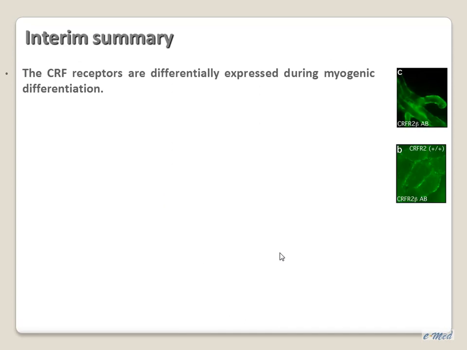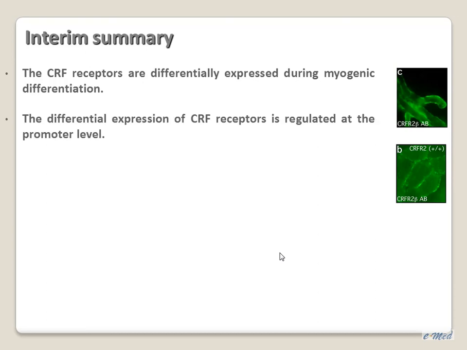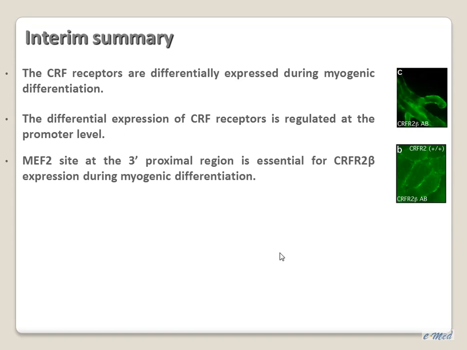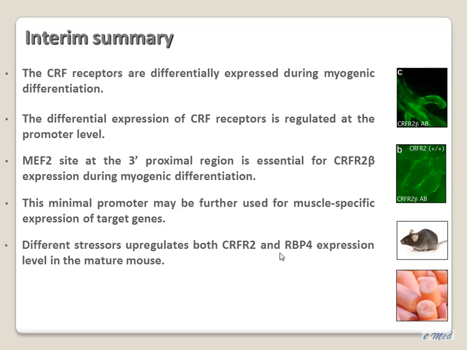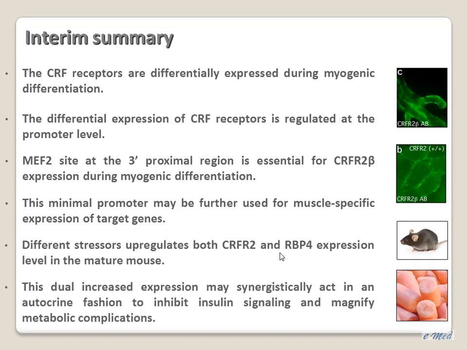To conclude this part, we saw that the CRF receptors are differentially expressed during myogenic differentiation, and that this differential expression is regulated at the promoter level, and we showed the significance of the MEF2 recognition site at the 3' proximal region. We may suggest that this very short promoter may be further used for muscle-specific expression of target genes. In the mature mouse, we saw that different stressors modulate the expression of both CRF2 and RBP4, and this dual increase may synergistically act in an autocrine fashion to inhibit insulin signaling and therefore magnify the metabolic complications.